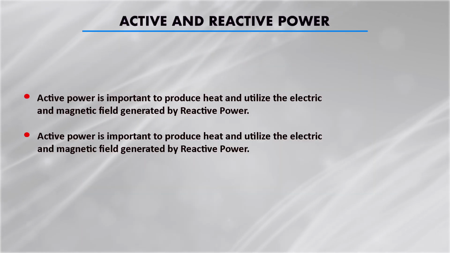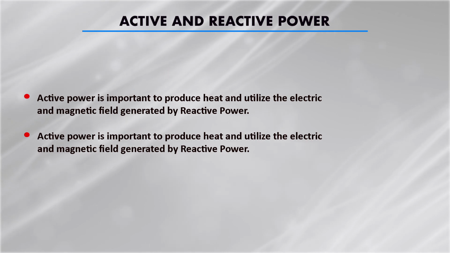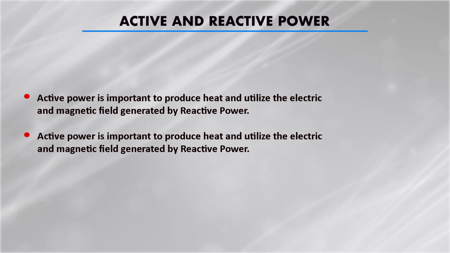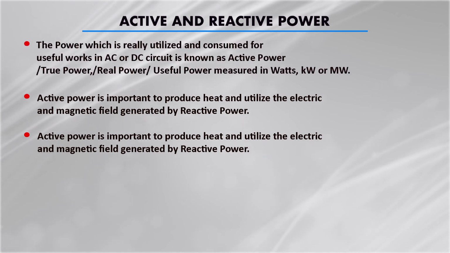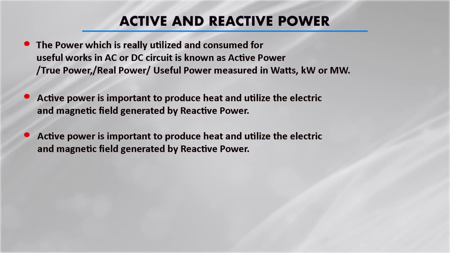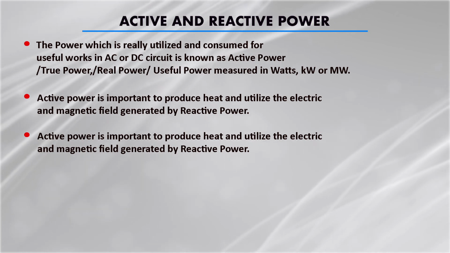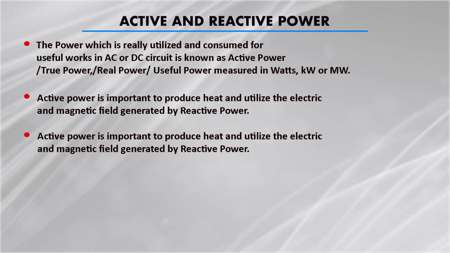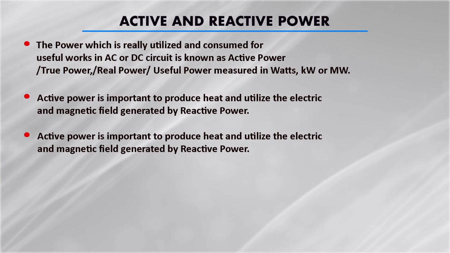Now coming to active and reactive power. What is active power? The power which is utilized and consumed in useful work in AC and DC circuits is known as active power. It is also called the true power. You have heard about how much power is being consumed, the real power.